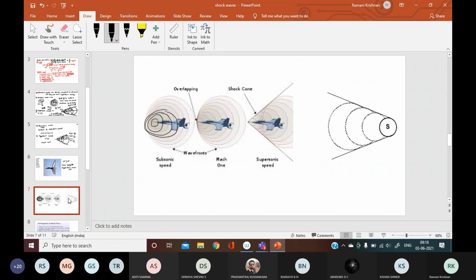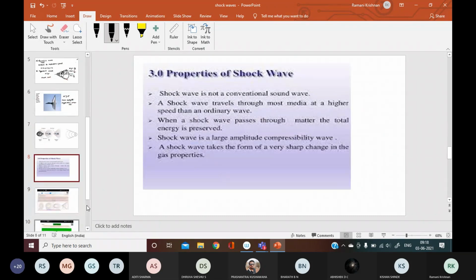This slide I showed you for subsonic and supersonic waves. Now let us see the properties of shock waves. We have seen that shock waves are produced when there is a sudden disturbance in temperature, pressure and density of the medium. So what are some of the properties? These shock waves can pass through solid, liquid and gas. It can pass through all three. This is one of the properties.